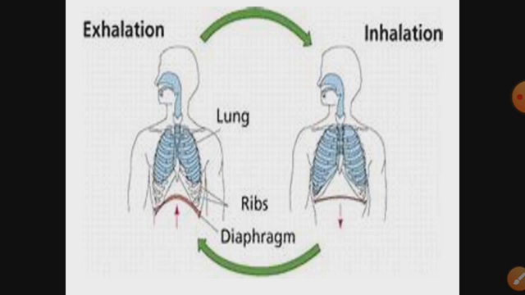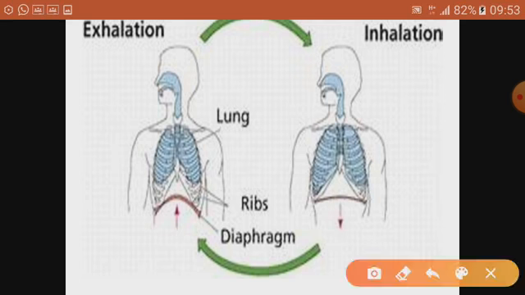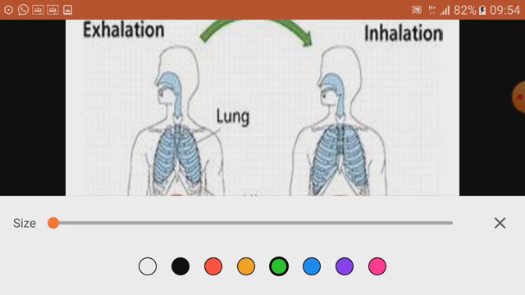That is inhalation and exhalation. Whenever we have to explain inhalation and exhalation, always remember that we need to give the role of ribs and the diaphragm, because without ribs and diaphragm and their movement, there cannot be any breathing. So in mechanism of breathing, the role of diaphragm and ribs becomes very important. Now see, I will show you with the help of this diagram.